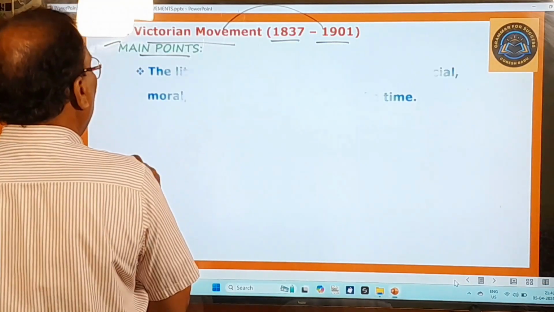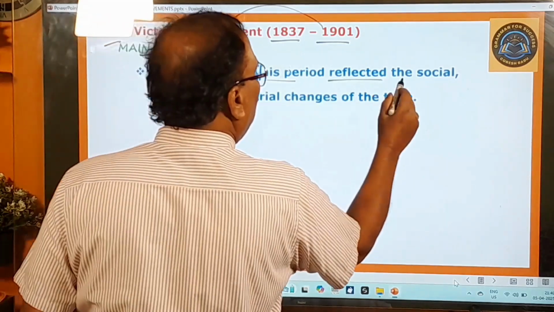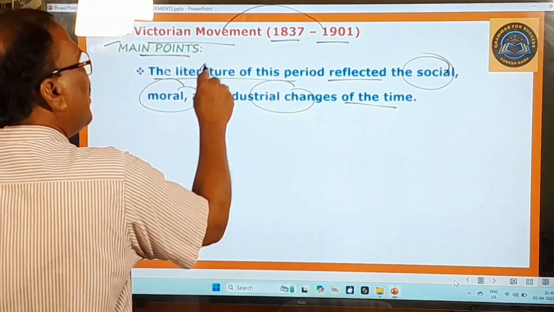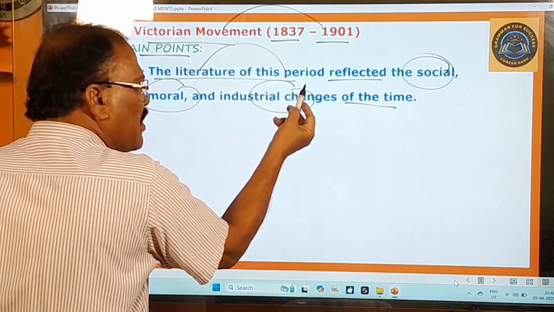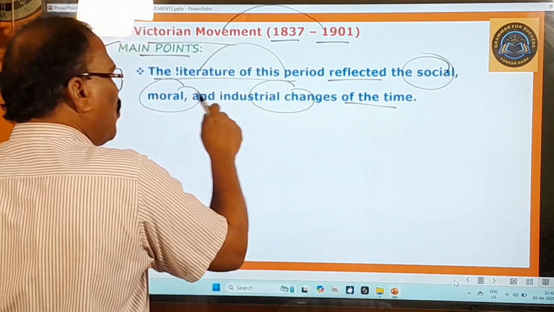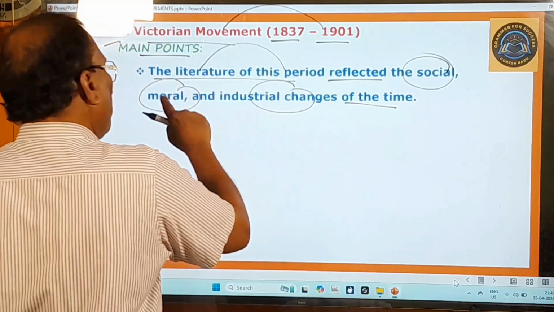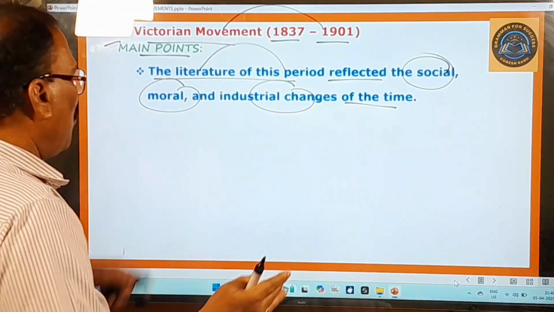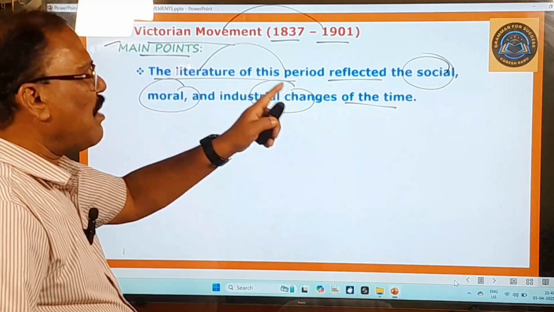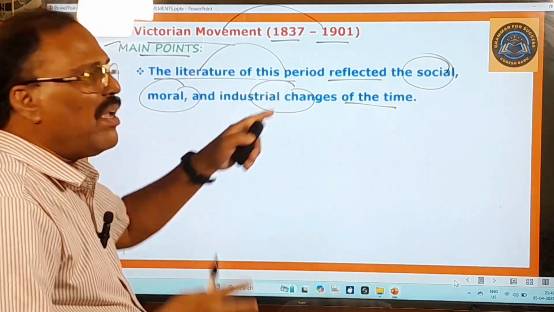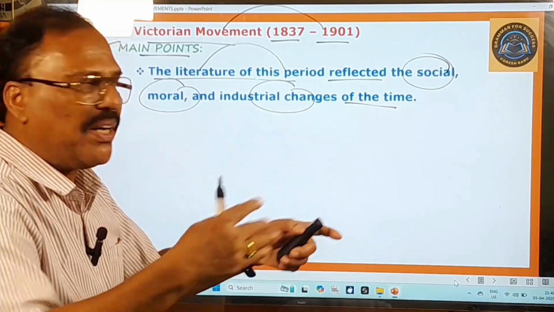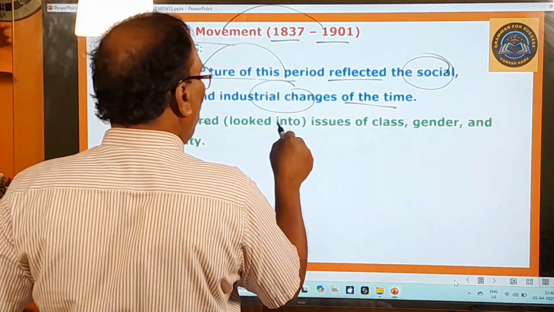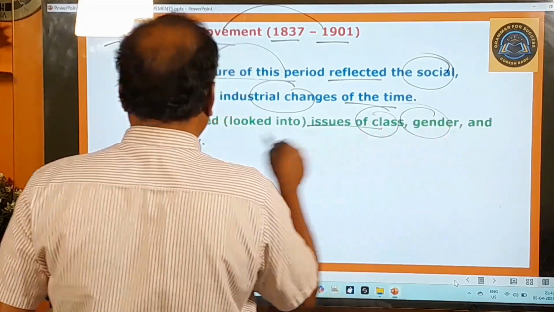Here you pay attention. The literature of this period reflected the social, moral and industrial changes of the time. So the writings of this period reflected the social changes, the moral changes and the industrial changes of the time. That's very simple. The writings of this period reflected all these important things, and it explored issues of class, gender and morality.